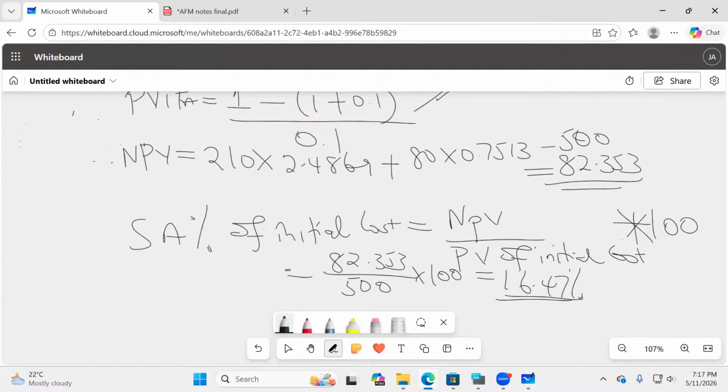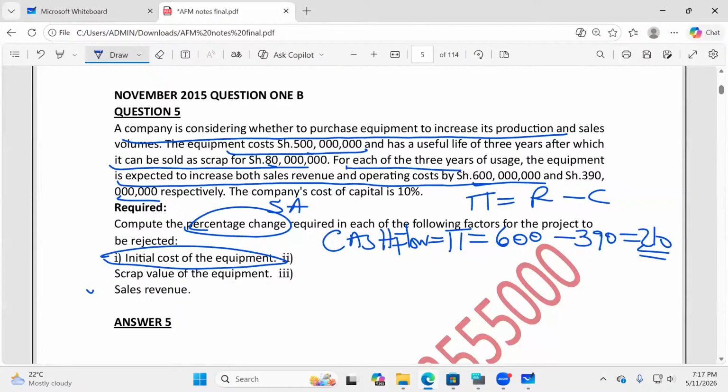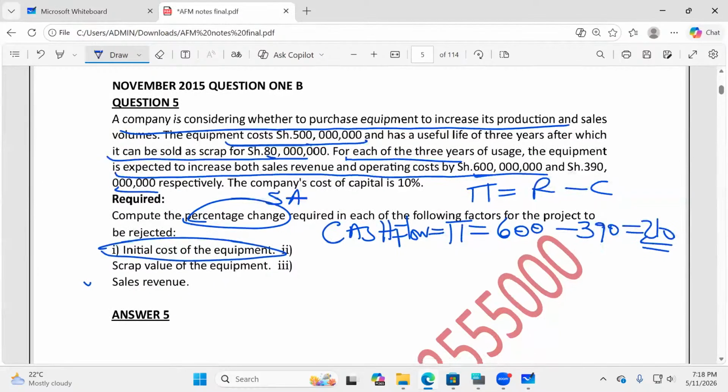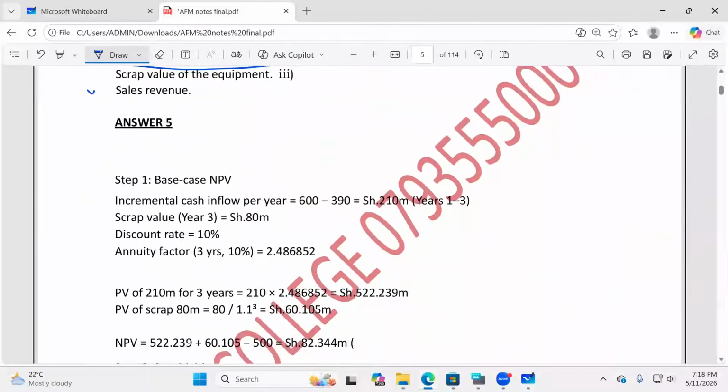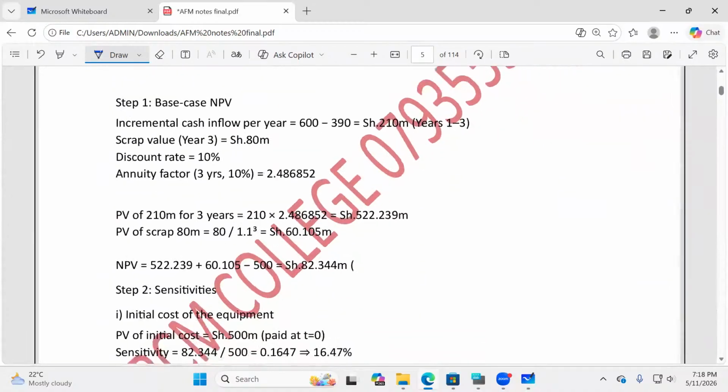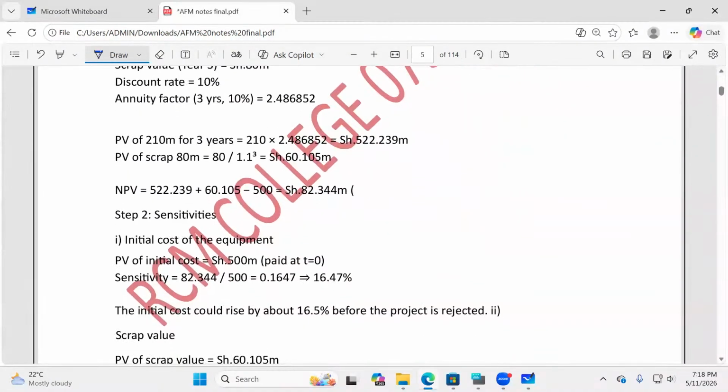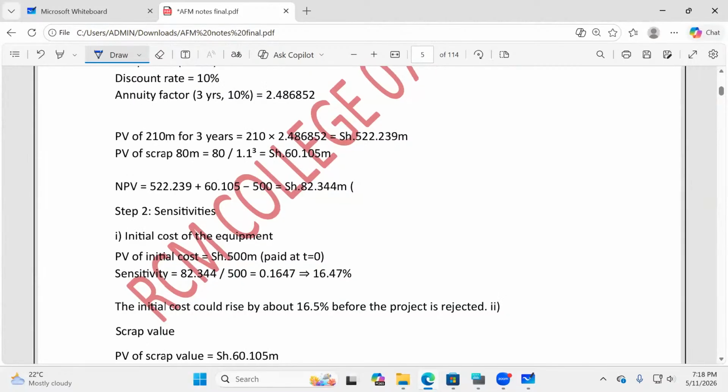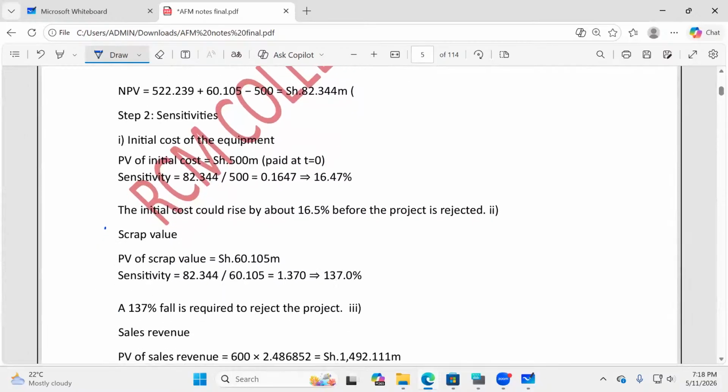Nobody will tell you to interpret. The most important thing is for us to know how to calculate this. And if you look at the answer provided, these notes have got answers. Let me just share this so that the online students can see very well.